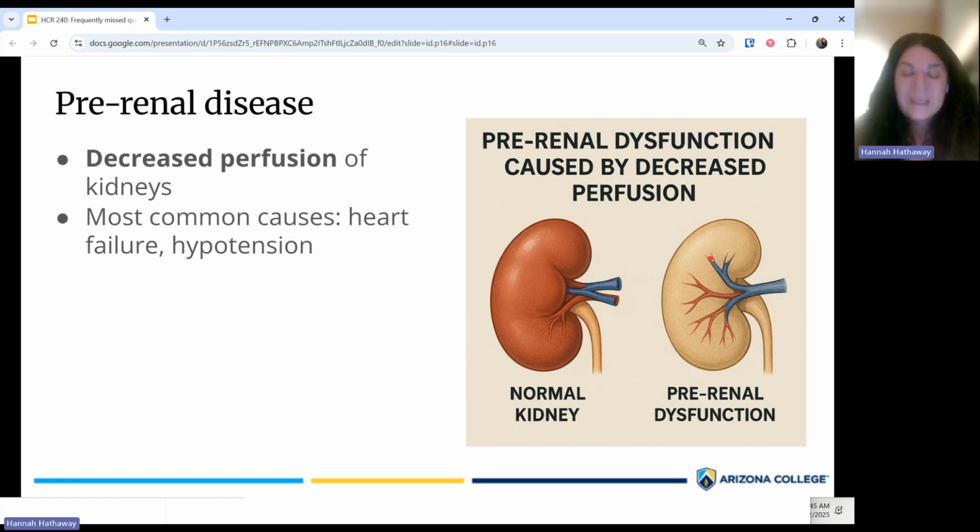What is the most common type of pre-renal dysfunction? That would be heart failure. Going back to Module 3, when we talked about heart failure, specifically, this would be a forward effect of left ventricular heart failure. In addition, another potential cause of pre-renal disease would be something like hypotension, in other words, incredibly low blood pressure. That would also decrease the ability of the kidneys to be adequately perfused, so then they couldn't do their job.